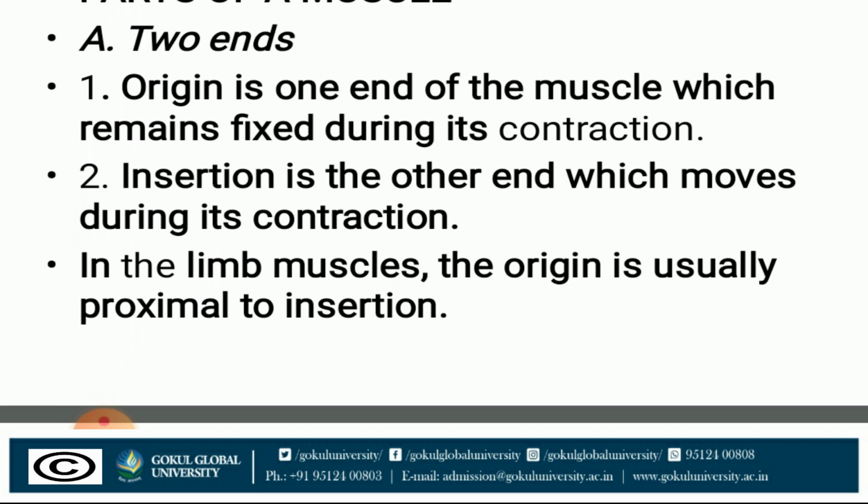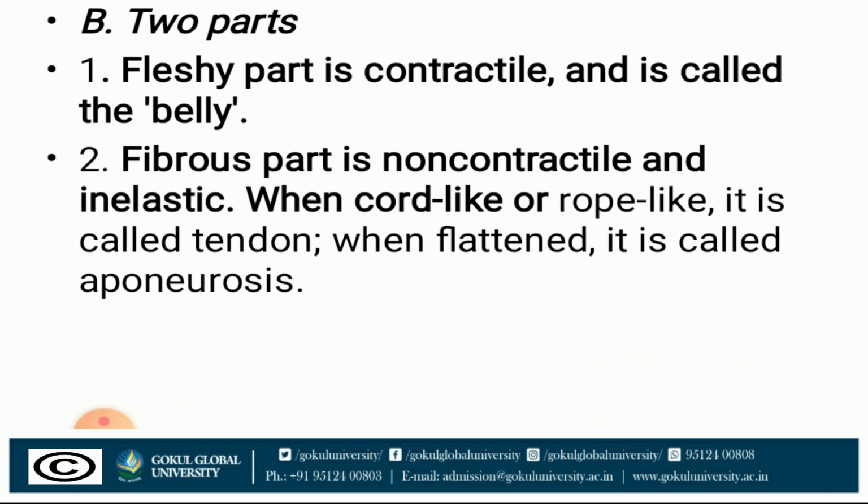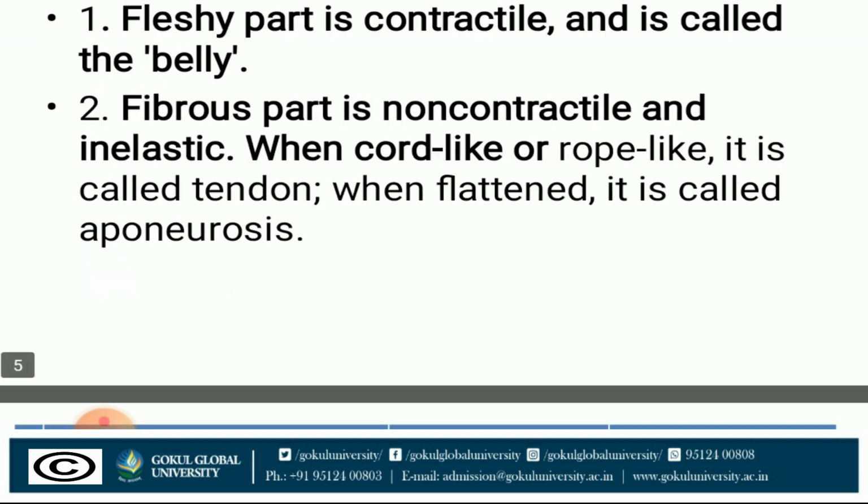Origin is one end of muscle which remains fixed during its contraction. Insertion, vice versa, is the other end which moves. Origin is fixed whereas insertion moves during contraction. In the limb muscle, the origin is usually proximal to insertion. Fleshy part is contractile and is called belly. Fibrous part is non-contractile and inelastic. When it is cord like, rope like, it is called tendon. And flattened tendon is called aponeurosis.